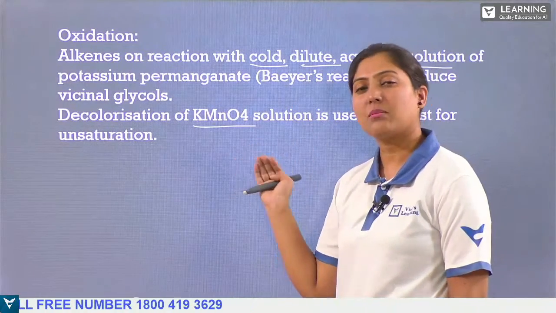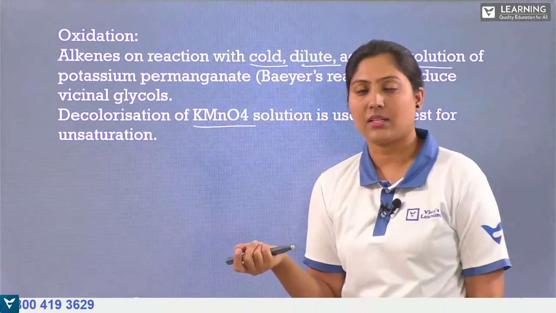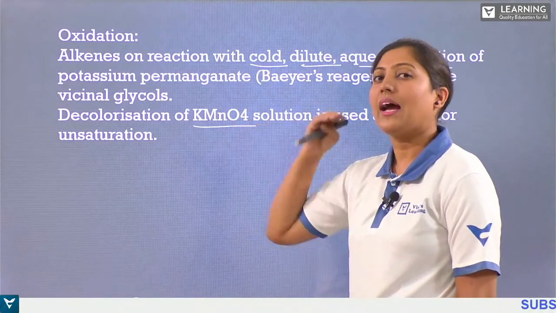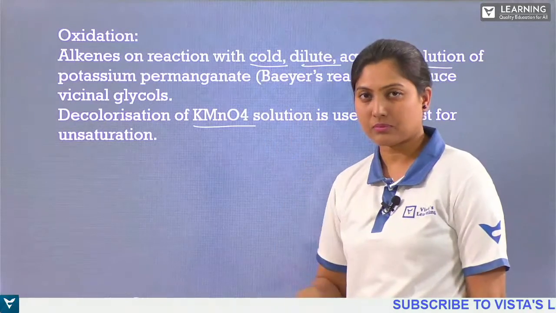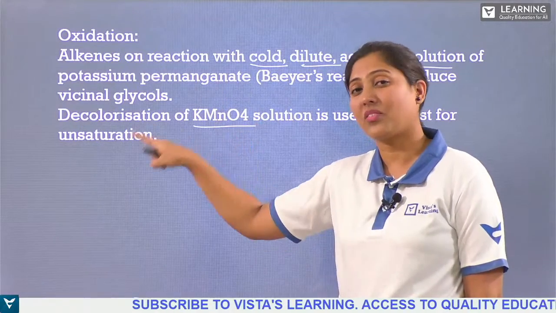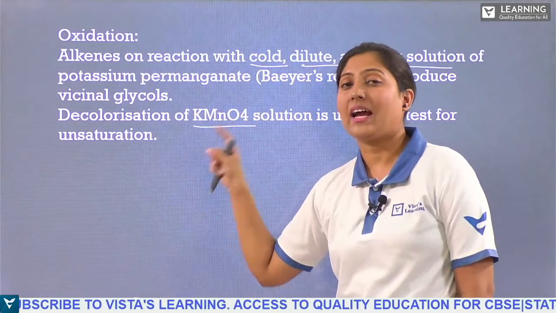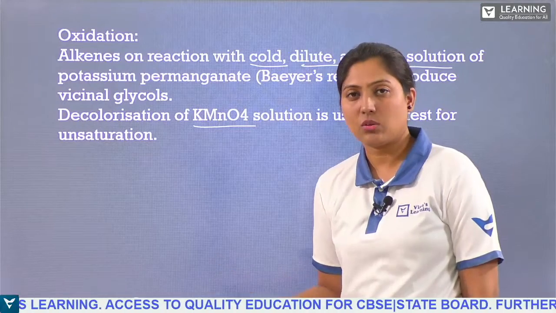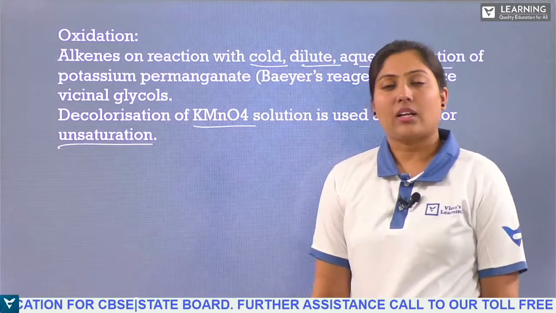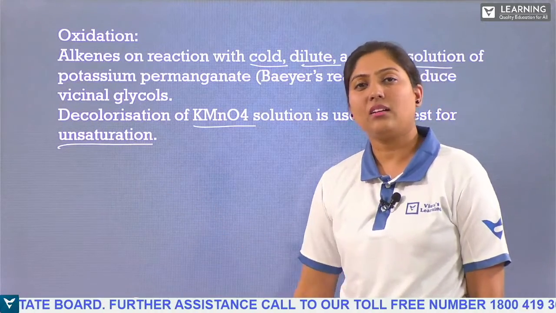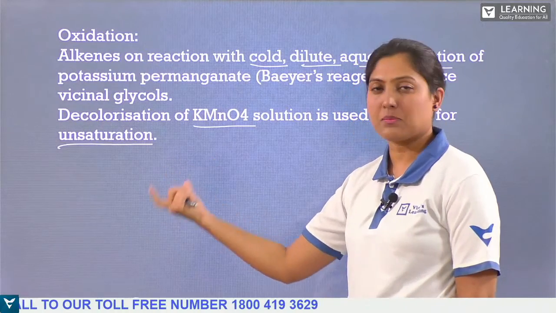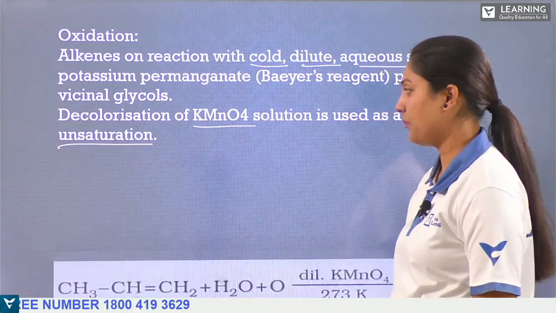Potassium permanganate is a light purple or violet color. If you have the violet color of KMnO4 and after the reaction it is decolorized, then we can say that potassium permanganate has reacted with the alkene. If we don't know the substance, we can say that the substance is an alkene or alkyne, because it has reacted with KMnO4 and the color has changed. So the given substance might be unsaturated.